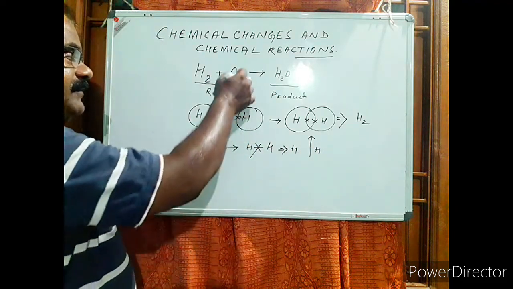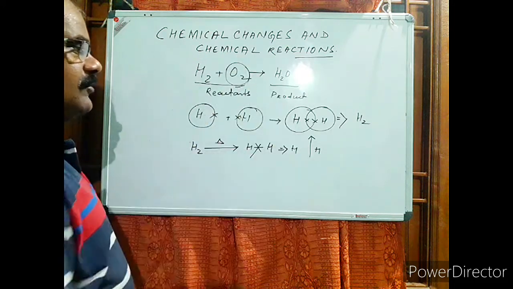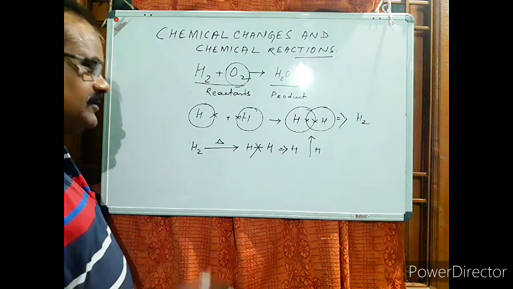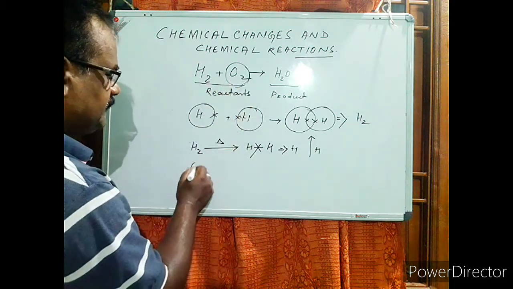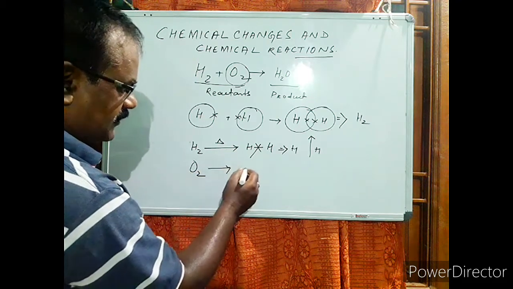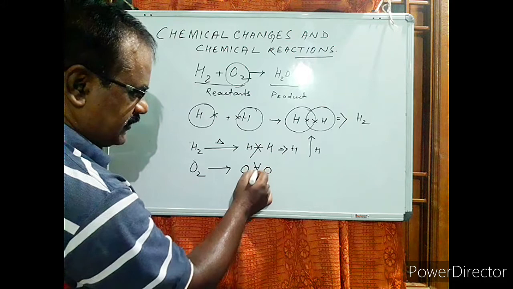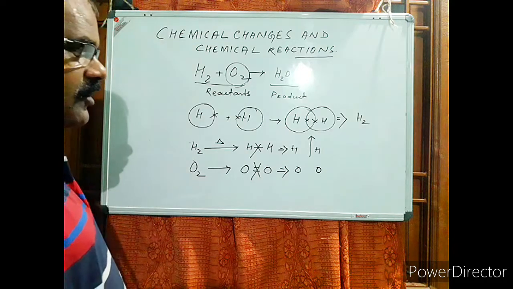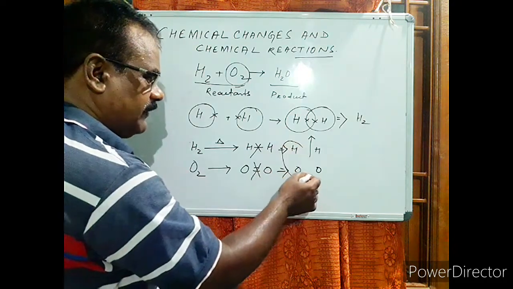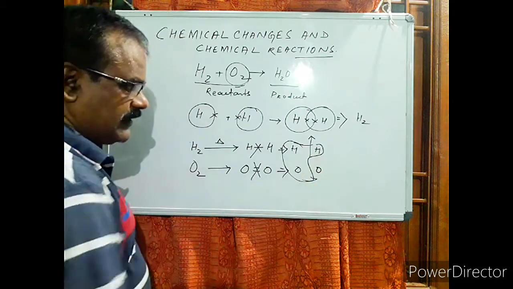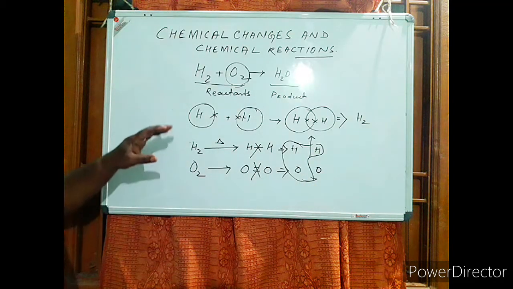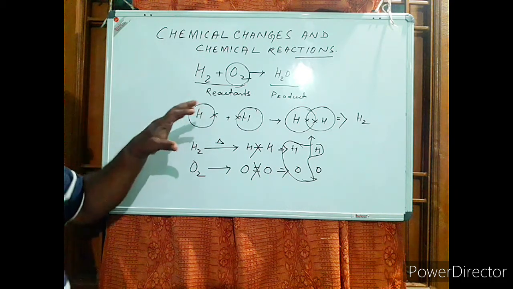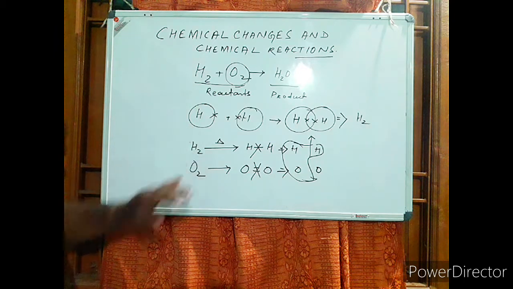At the same time, simultaneously, the oxygen molecule, which is formed because of the double covalent bond, also breaks because of that energy. The bond between these two oxygen atoms breaks, and as a result there will be the formation of oxygen atoms. Because of the formation of these atoms, there will be the formation of the water molecule. Therefore, external energy plays a very vital role in bringing about the chemical change.